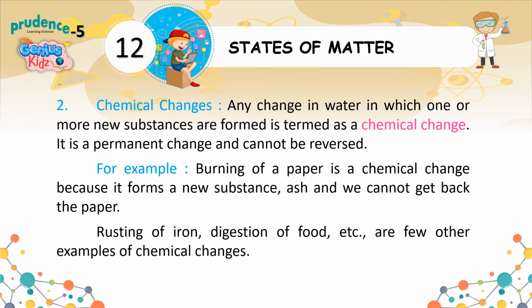2. Chemical changes. Any change in matter in which one or more new substances are formed is termed as a chemical change. It is a permanent change and cannot be reversed. For example, burning of a paper is a chemical change because it forms a new substance, ash, and we cannot get back the paper. Rusting of iron, digestion of food, etc. are few other examples of chemical changes.